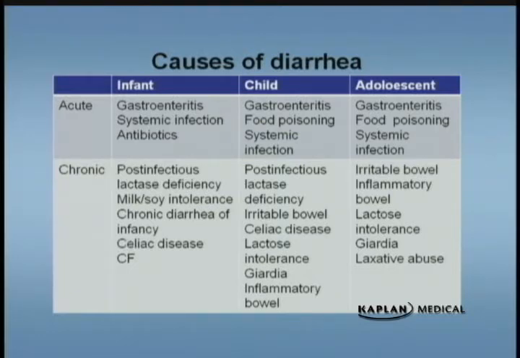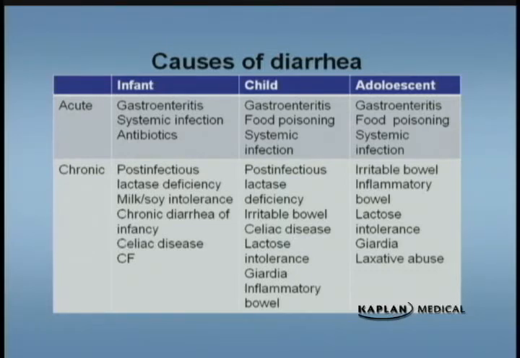Similar with the adolescent. Chronic causes of diarrhea, in infants and children, you think of post-infectious problems. So they're getting over the gastroenteritis, and they kind of have a bit of a milk intolerance. So it's a post-infectious lactase deficiency, and what happens is the brush border has been lost. The loss of the brush border causes a relative malabsorption, and the lactose that they're taking in now contributes to the diarrhea.